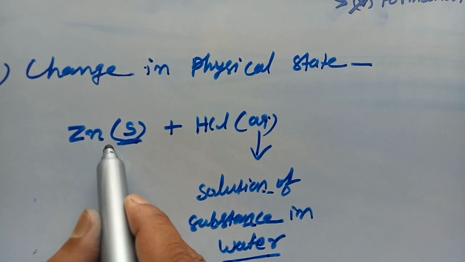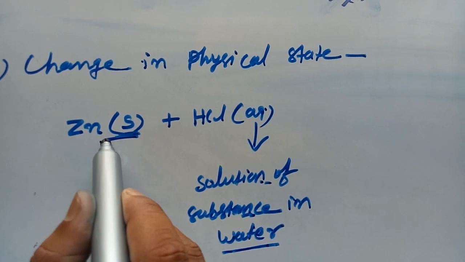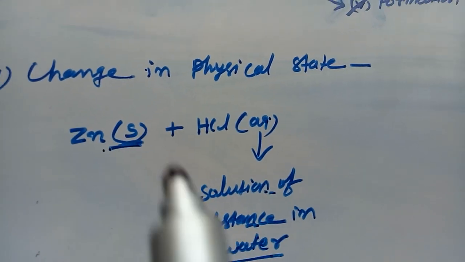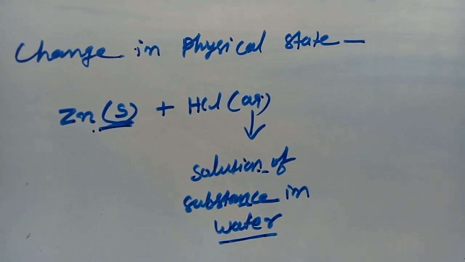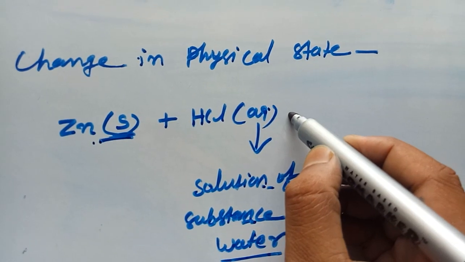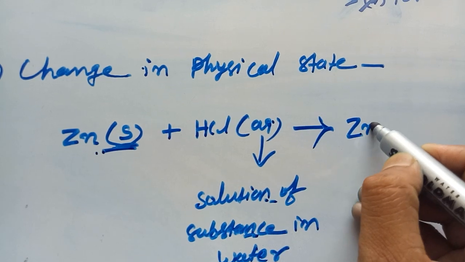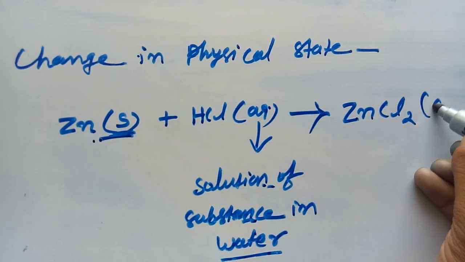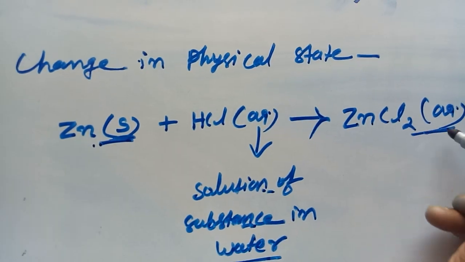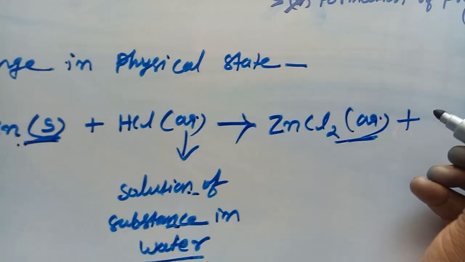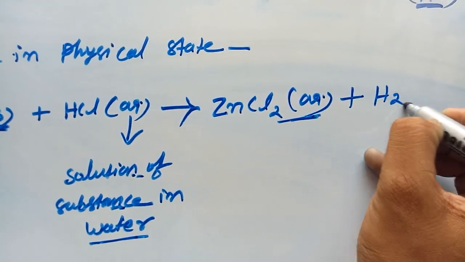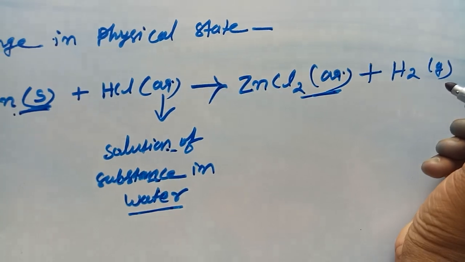So when zinc, which exists in solid state, reacts with hydrochloric acid, which is in liquid form, it forms ZnCl2, which is an aqueous solution, and H2 gas is released.